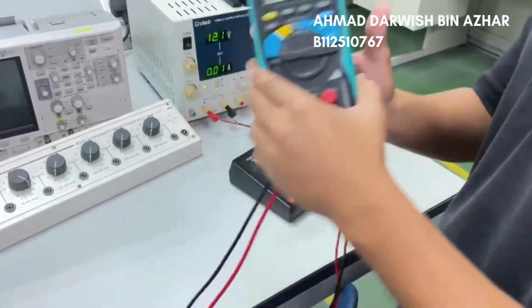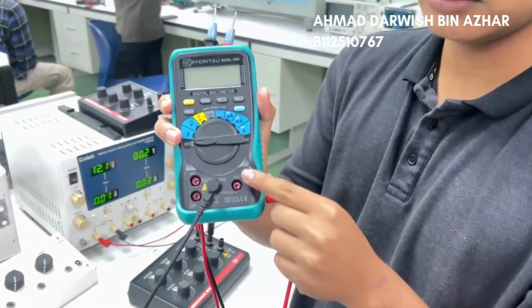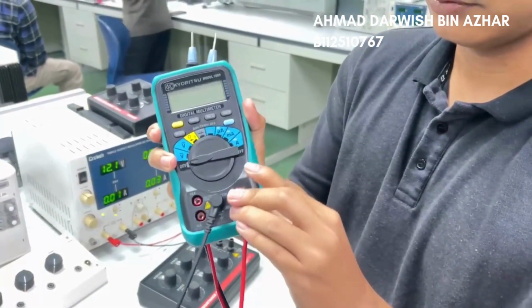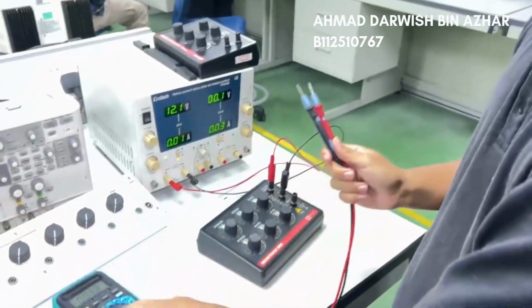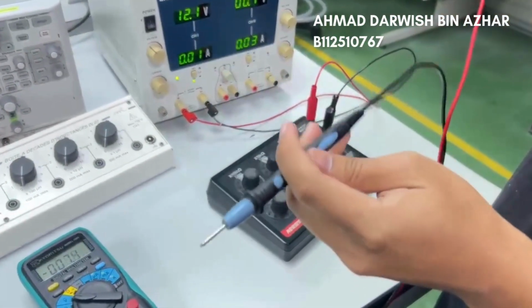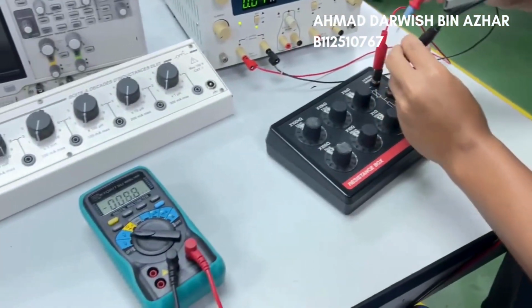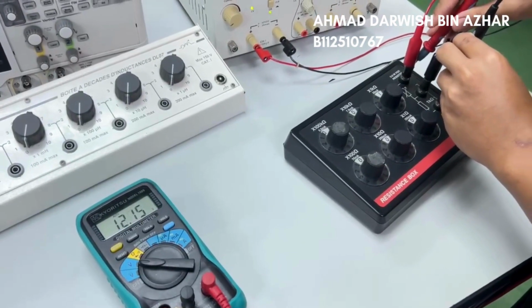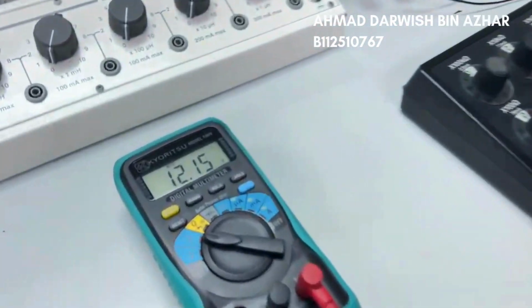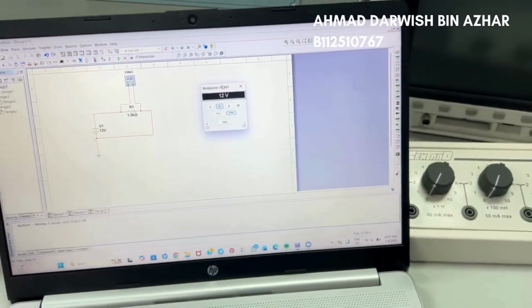Now we take the probe and make sure the probe is in the right spot as we are measuring voltage. So we put it in the voltage spot and turn the knob to voltage direct current, which has a straight line above it. And now we take the red and black probe and put it in the spot where red should be on red and black should be on the below one, and we should get 12 volt as our measured and 12 volt in our simulation.